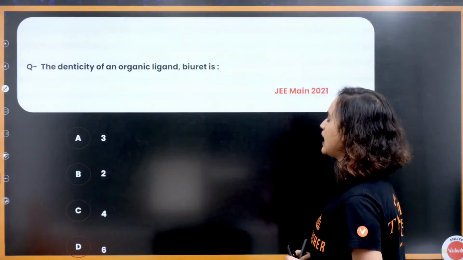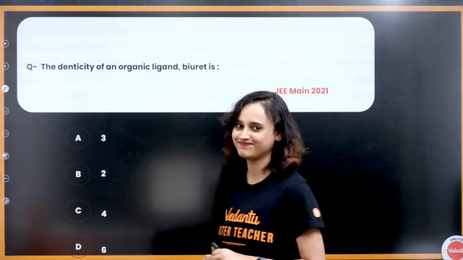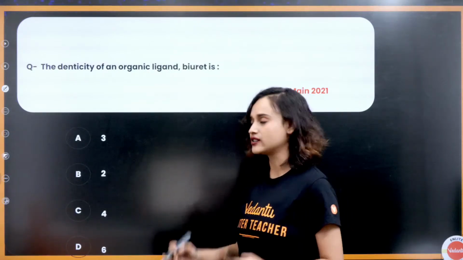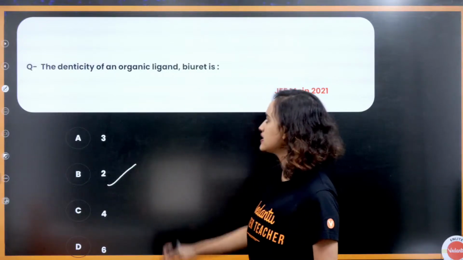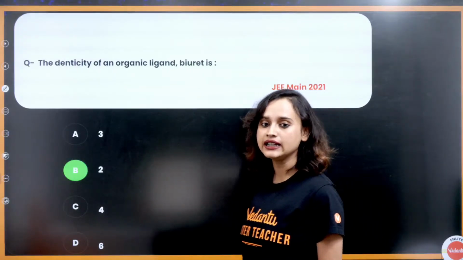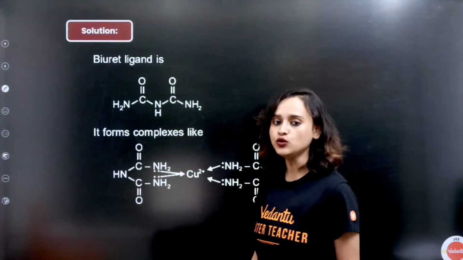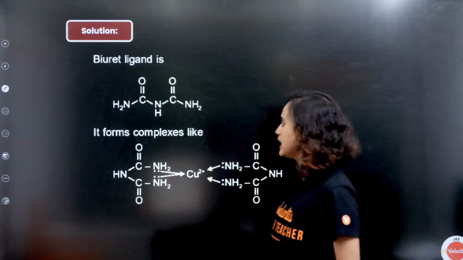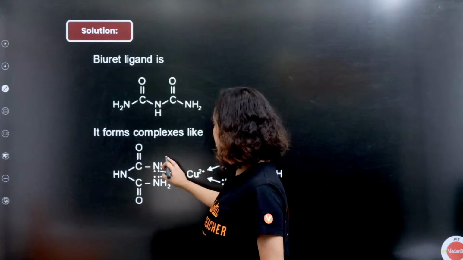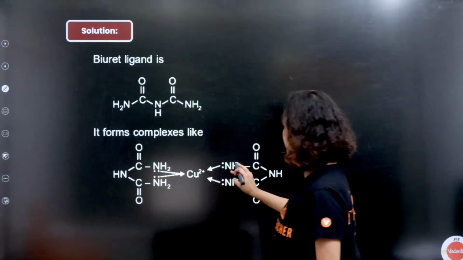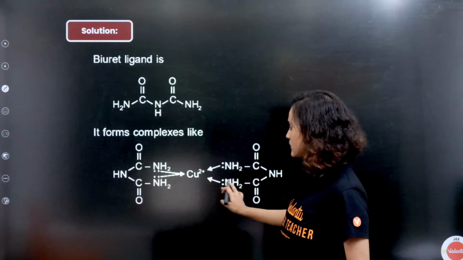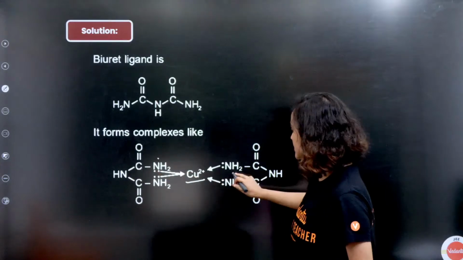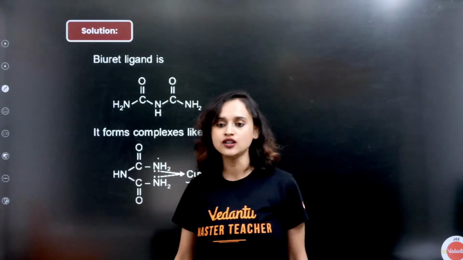The denticity of an organic ligand biuret is: monodentate, bidentate, tridentate, tetradentate? The correct answer is of course 2. Biuret is a bidentate ligand. I mean, it can hold the ligand 2 ways. See, it forms complexes like this. Cu2+ with NH. So, biuret has denticity 2.